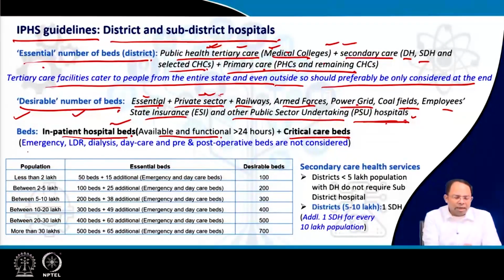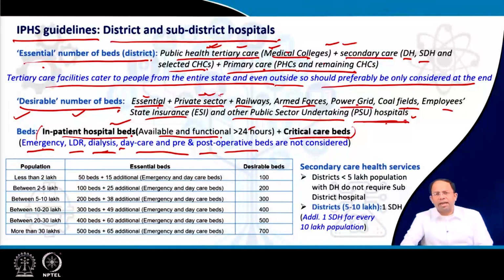What is not added are emergency beds in emergency sections of the hospitals or facilities, LDR, dialysis, daycare, and pre and post operative beds, which are just for resting and some sort of diagnosis or some sort of primary ambulatory healthcare service that has to be provided on a daily basis. Those beds are not considered as inpatient hospital beds. Inpatient hospital beds are the ones where a person can get admitted and can stay beyond 24 hours. So this is how the number of beds should decide what number of facilities, and how the beds should be provided.